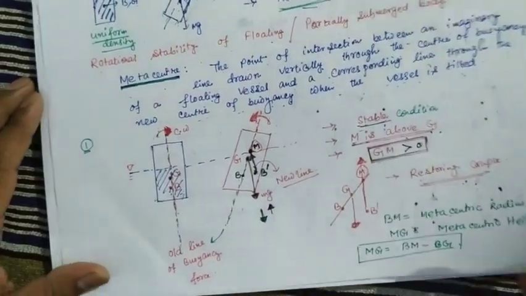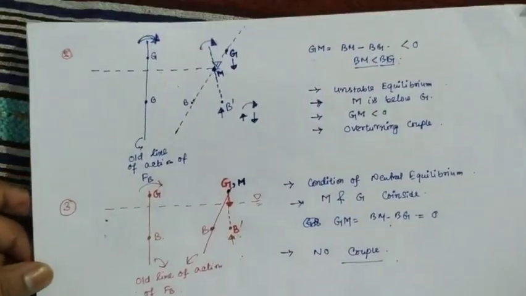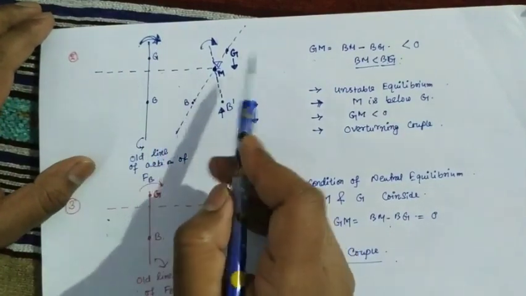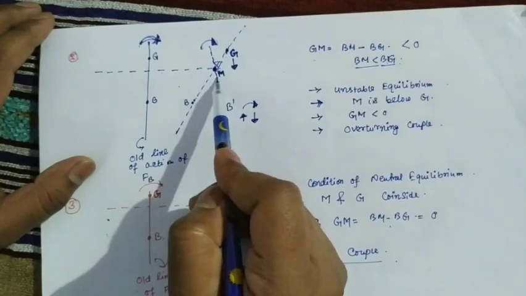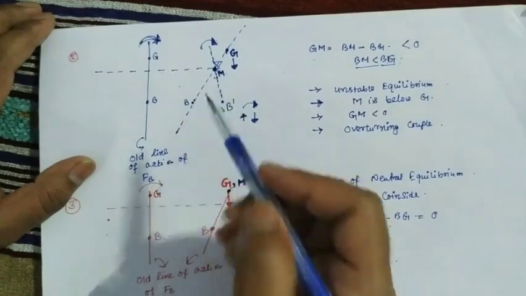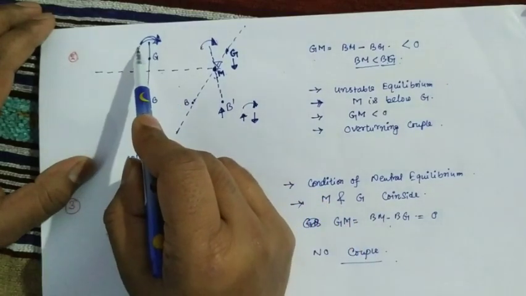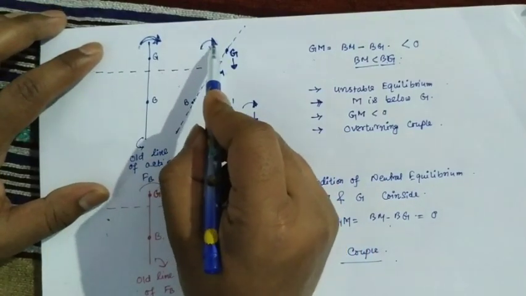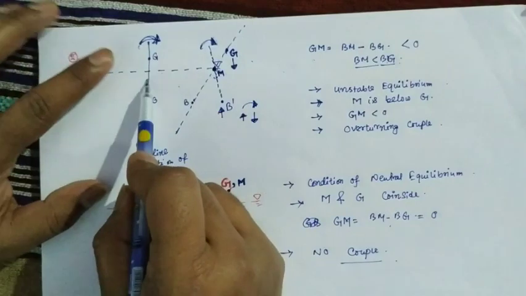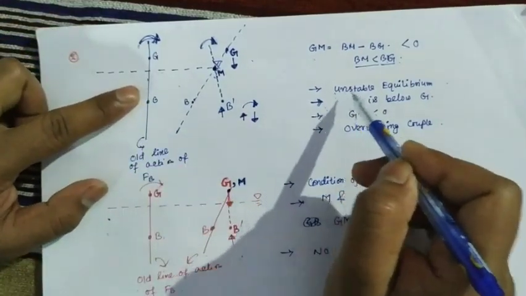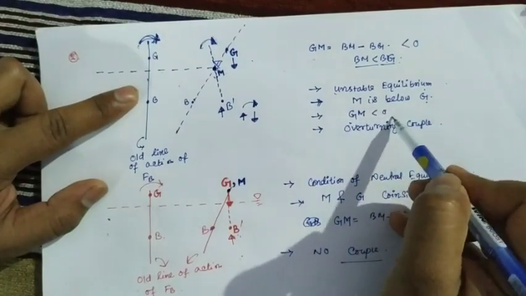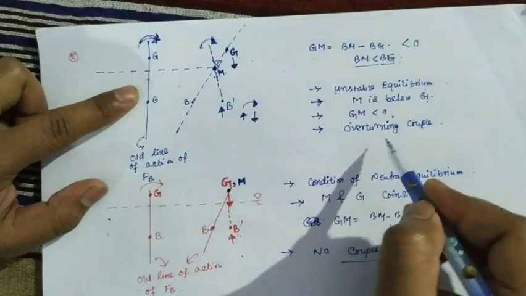In the second condition, I give a small rotation, but here the center of gravity is above the metacenter. I provide a small clockwise rotation, but the body also produces a clockwise rotation, so the body will never regain its original position. This is an example of unstable equilibrium. The metacenter is below G, GM is less than 0, and an overturning couple is produced.